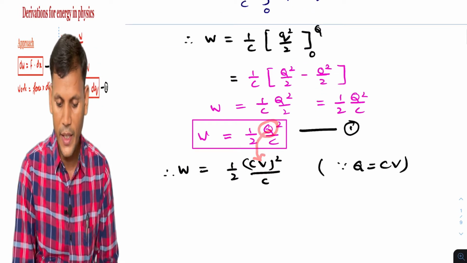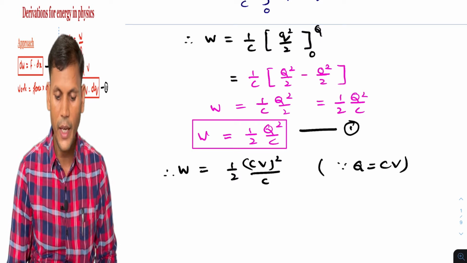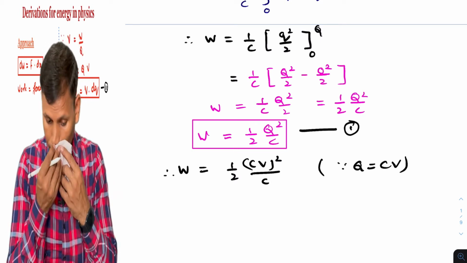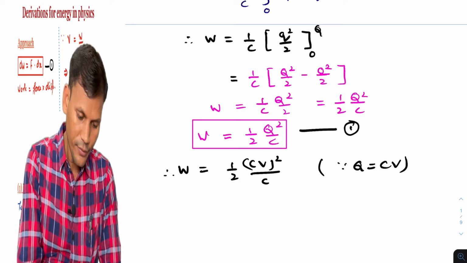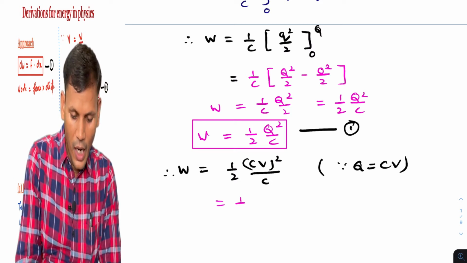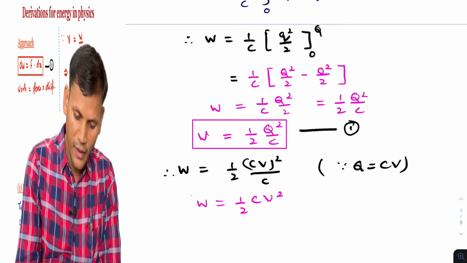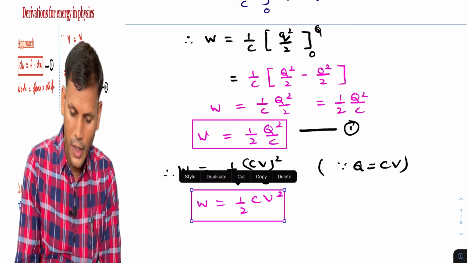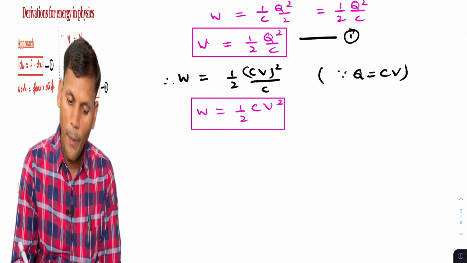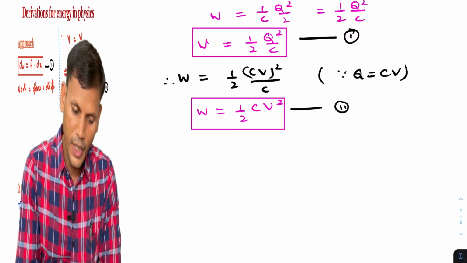So we get CV square by C. So finally we get half CV square. This is another formula we get, a formula for energy.